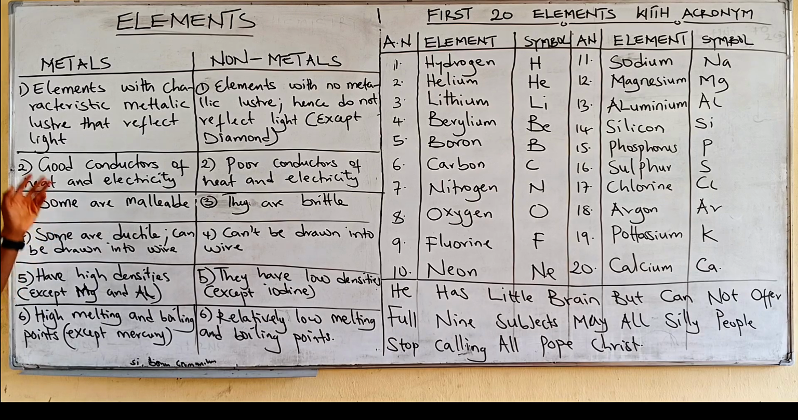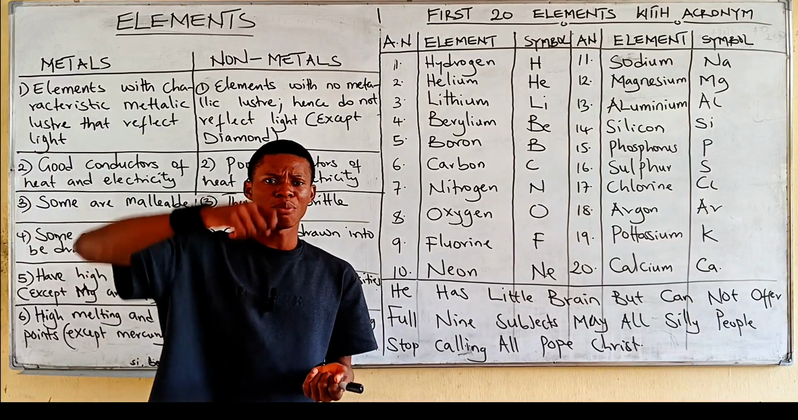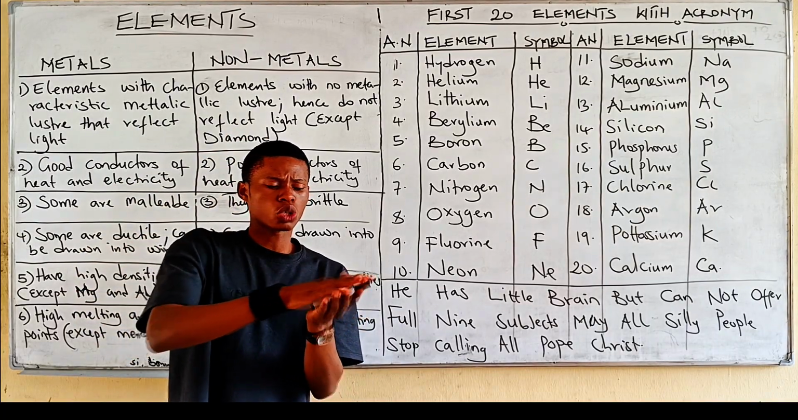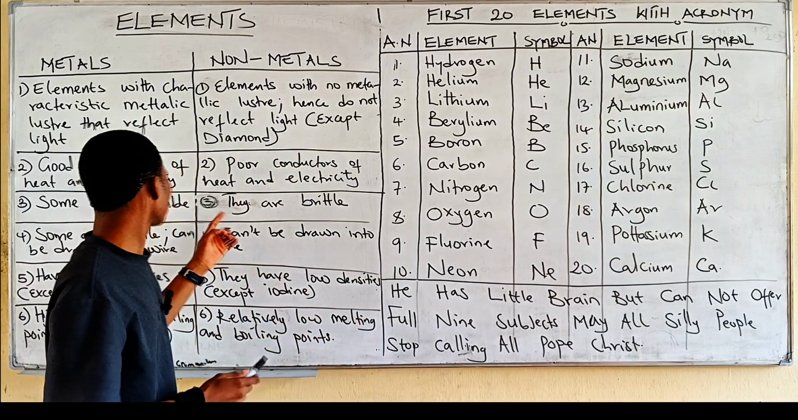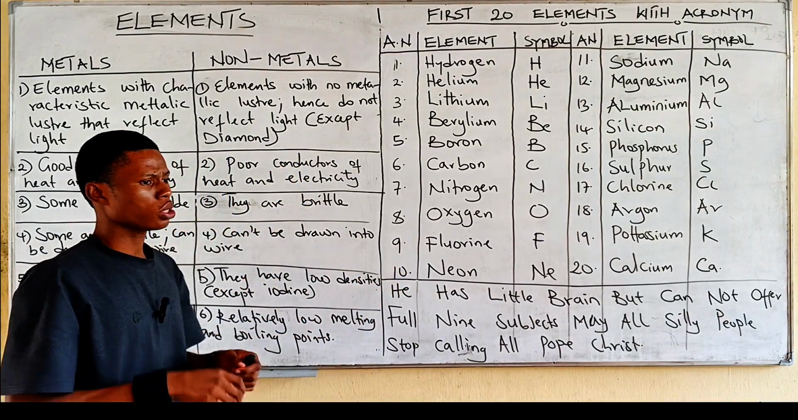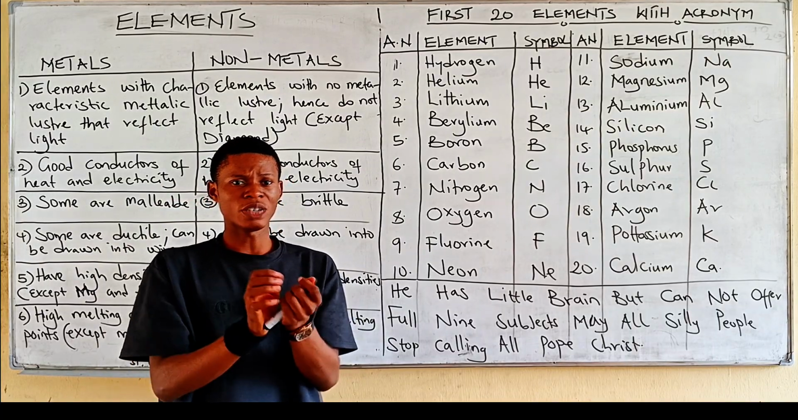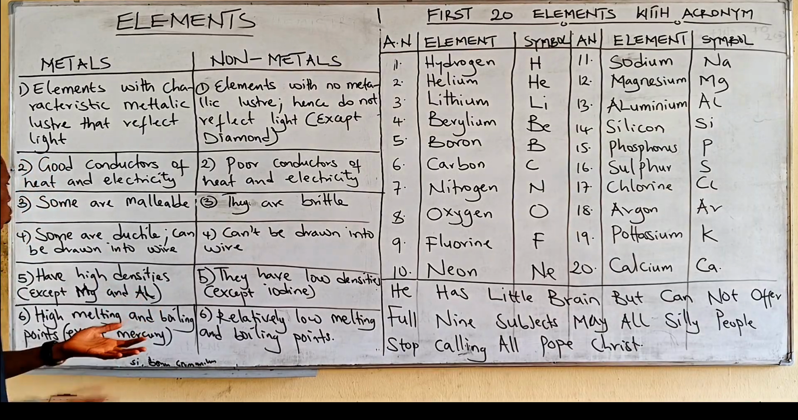Now, number three, some metals are malleable. What does it mean to be malleable? It can be hammered into thin sheets. You can hammer metal into thin sheets. But non-metals are brittle. You cannot hammer them into thin sheets. They are brittle. They can easily flake. But metals are malleable. You can hammer them into thin sheets.